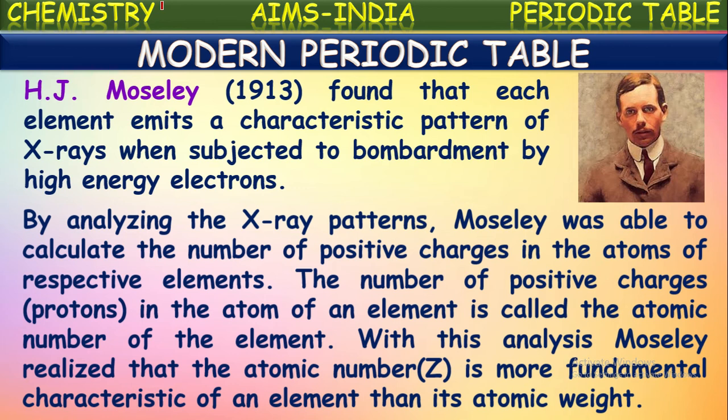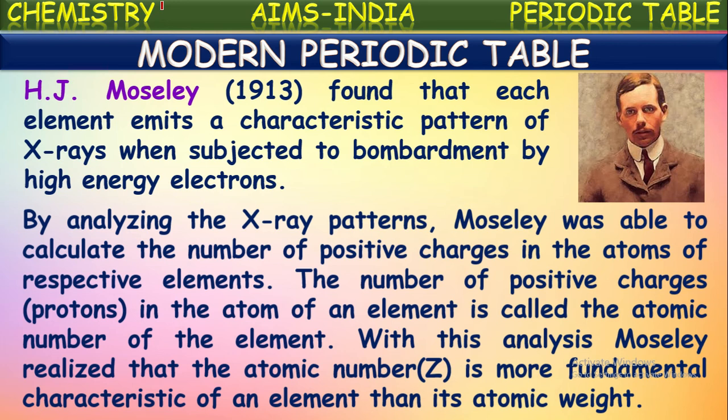its atomic weight. So we have learned that Mendeleev's periodic table is constructed based upon the atomic weights of the elements, and thereby there were some limitations because of the selection of atomic weight as the basis.